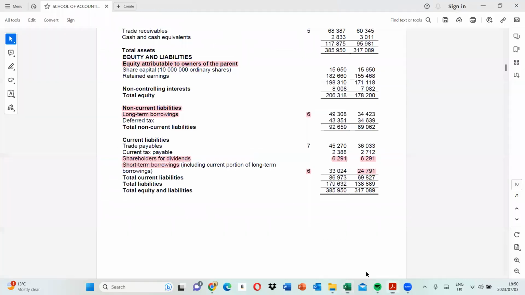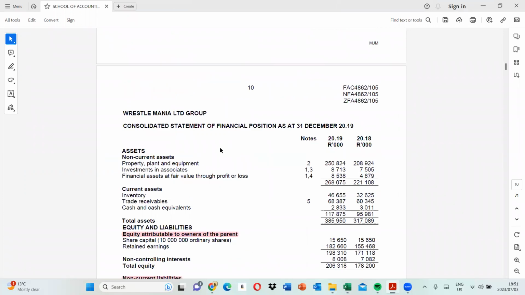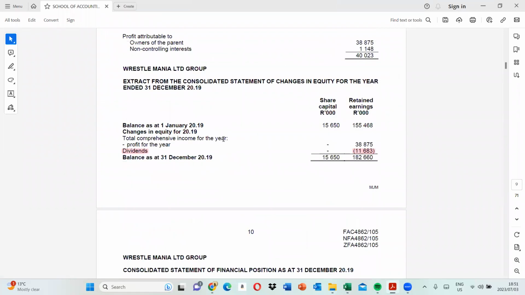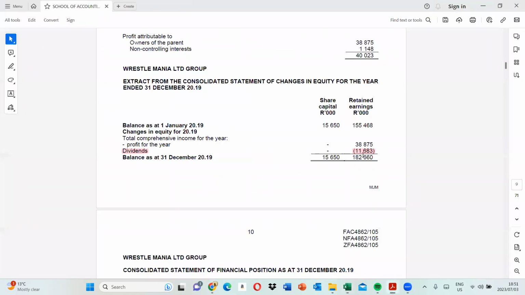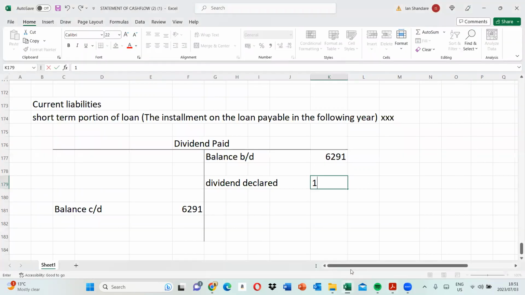Then you go to your statement of changes in equity. In the statement of changes in equity, you want to determine how much dividend you declared or paid. Remember, dividends, you deduct them in the statement of changes in equity. So you have 11,683. That was the dividend that was declared. So it's 11,683.